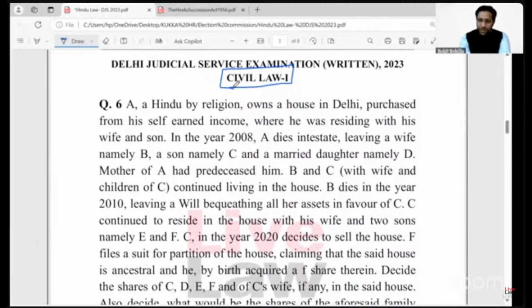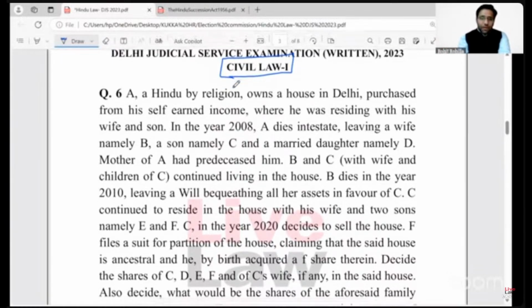Then it also contains subjects like Delhi Rent Control, DMC, NDMC, and one simply cannot ignore Civil Law 1, right? If you ignore it, then with each ignorance, you will be moving one step away from the final selection, right?